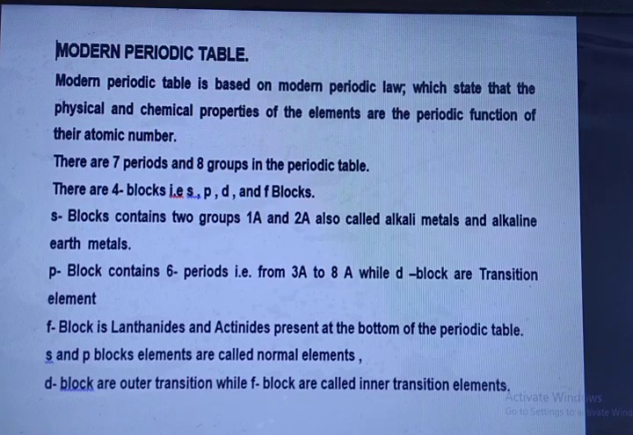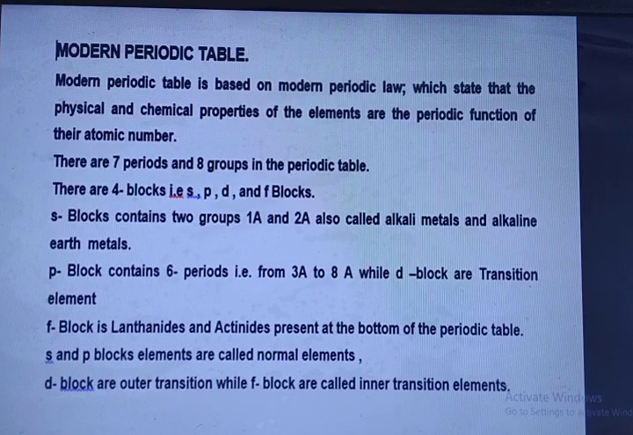Modern periodic table. The modern periodic table is based on the modern periodic law, which states that the physical and chemical properties of the elements are the periodic functions of their atomic number. There are 7 periods and 8 groups in the periodic table. There are 4 blocks, that is s, p, d and f blocks.